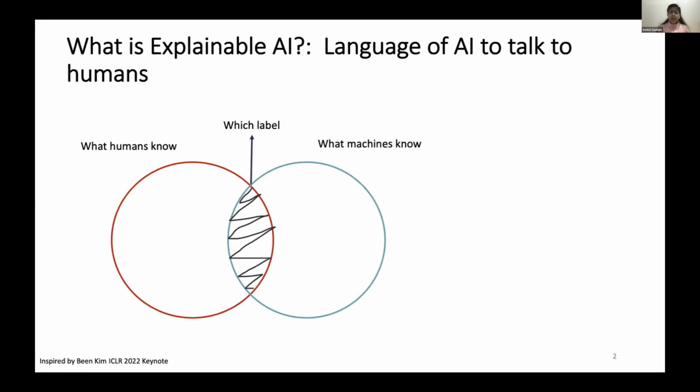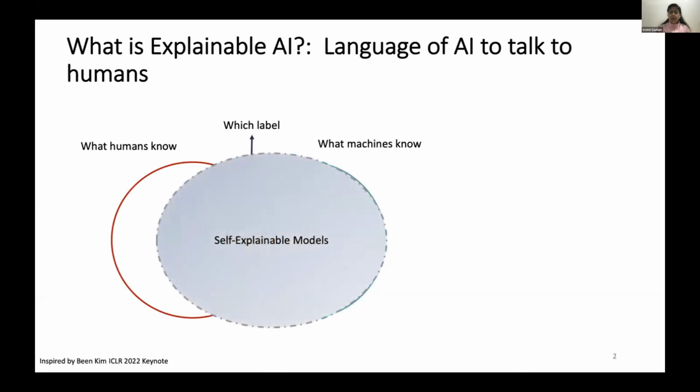And then we have the intersection, which will tell us the output of our problem statement, for example, which label. Now, explainable AI, and in particular self-explainable AI comes in, where it tries to expand the knowledge of the machines and tries to get more overlap with what humans know. So in addition to which label, we also get why.